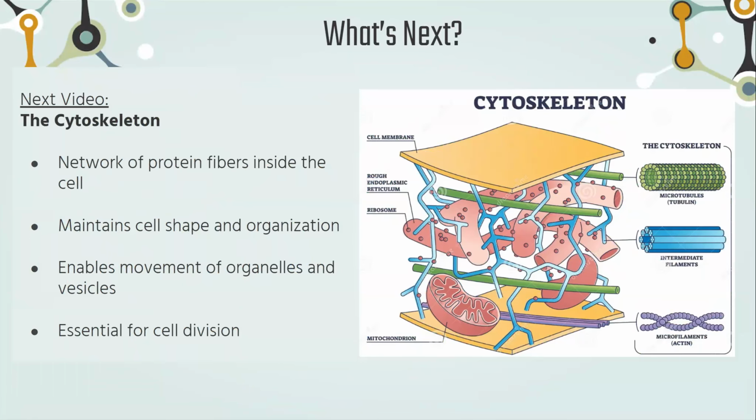In the next video, we're going to talk about the cytoskeleton, which is a network of protein fibers inside the cell. They maintain cell shape and organization, they enable movement of organelles and vesicles, and they're essential for cell division.